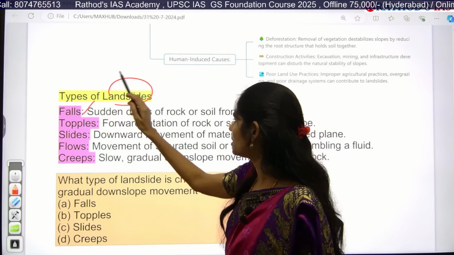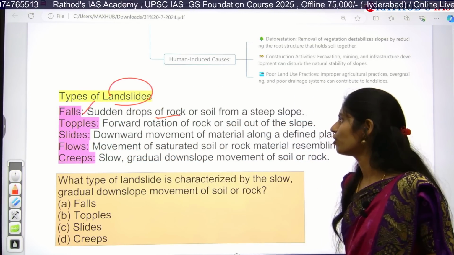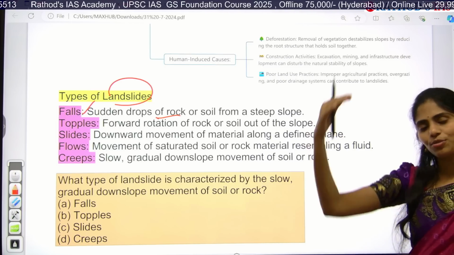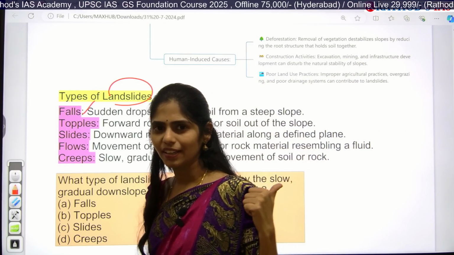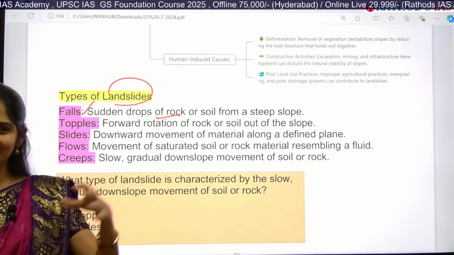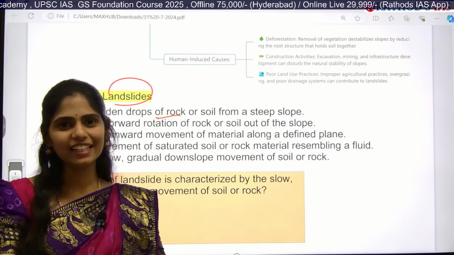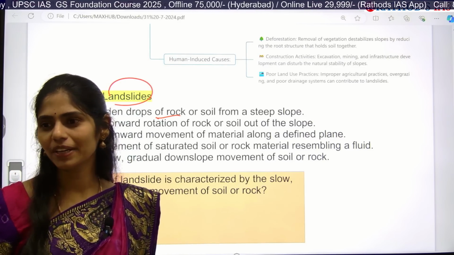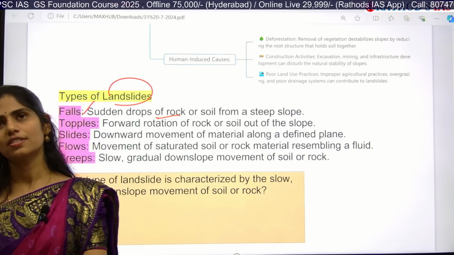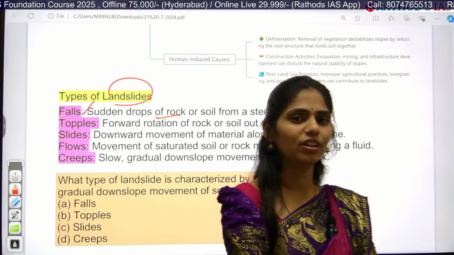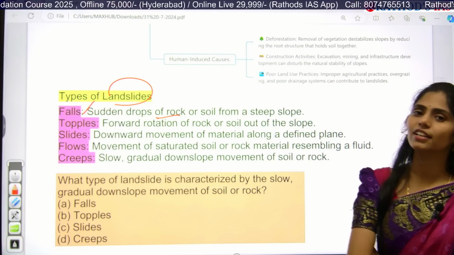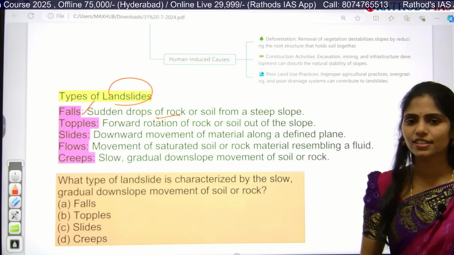First one is falls. Falls is nothing but the sudden drop of rocks or soil from a steep slope. In many movies this is depicted, like suddenly rocks come and fall on a car moving on the road, and the people in that car die. Even a famous Instagram traveler died recently because of falls.